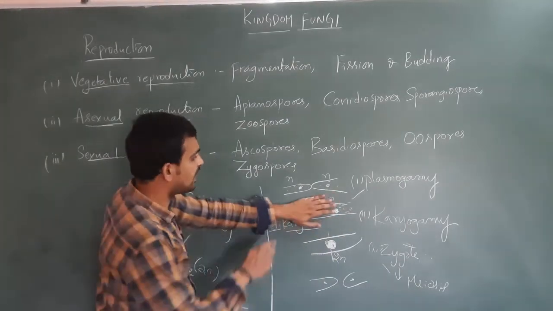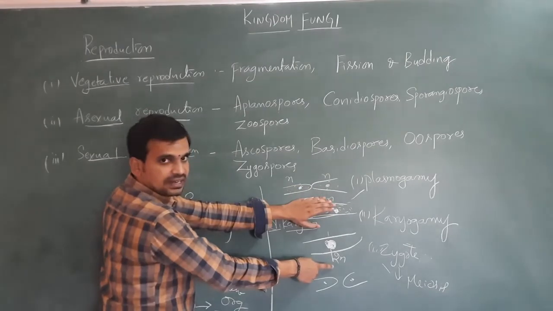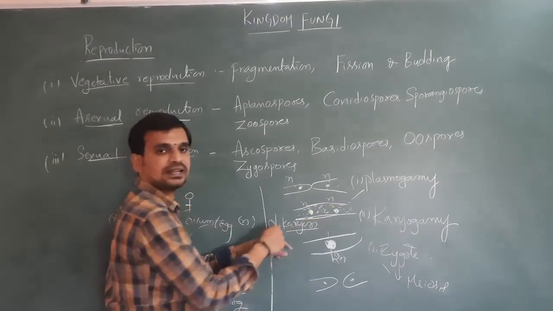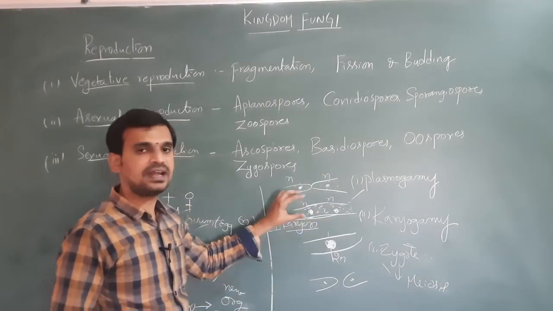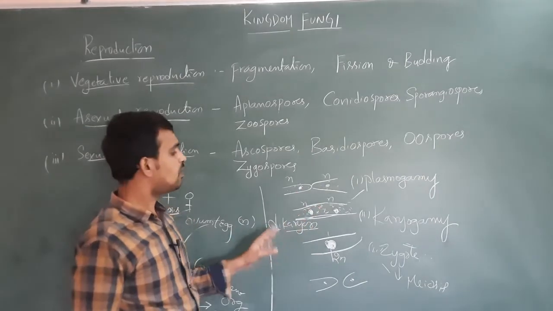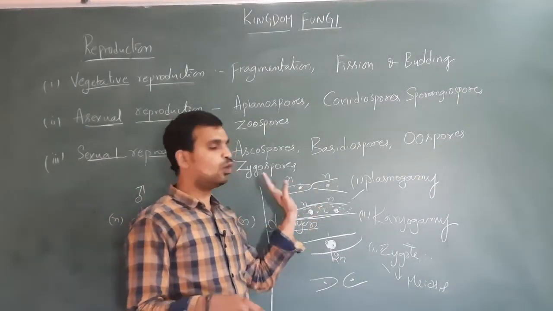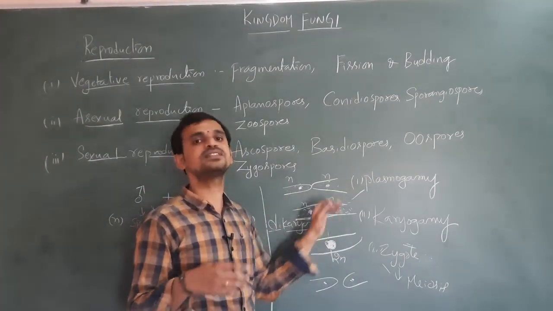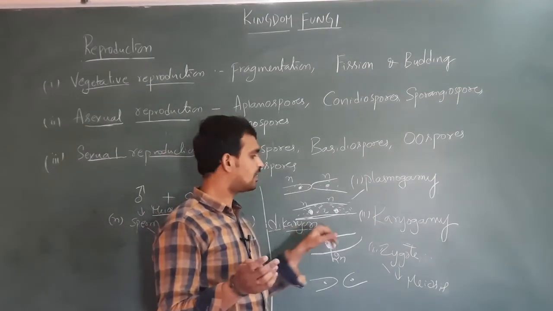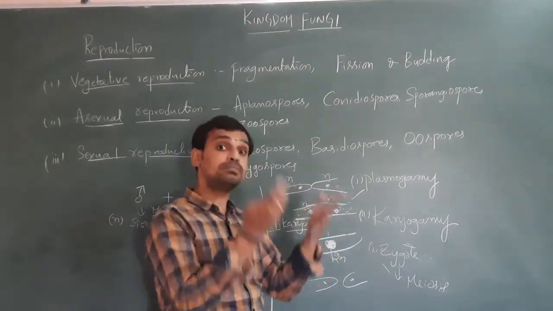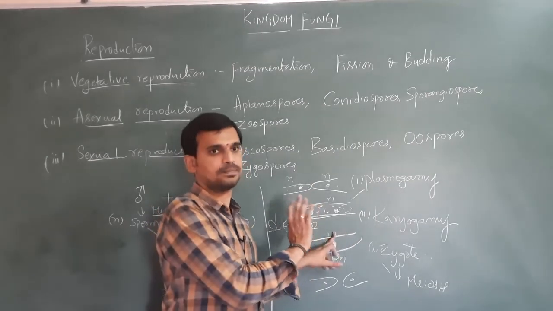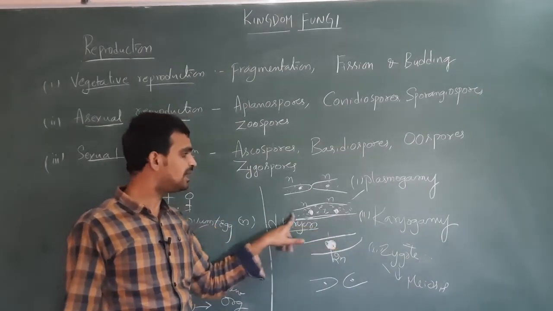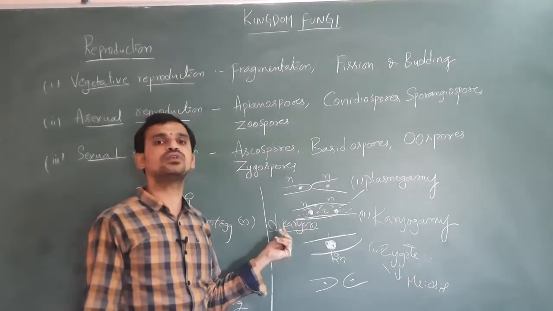It will be like this. In some fungi the two nuclei will be fused and form this structure directly. In some fungi, in the second phase, two nuclei will be present in a single cell, and that intervening or intermediate dikaryotic stage is observed. So after some time the nuclei will be fused. In both cases the nuclei will be fused. In the first case the nuclei will be fused soon after plasmogamy. In some other fungi, karyogamy does not take place soon after plasmogamy. After some time karyogamy takes place. It will take some time. That stage is called the dikaryotic stage. Why? Two nuclei will be present in one cell, and that's called dikaryon or dikaryotic phase.